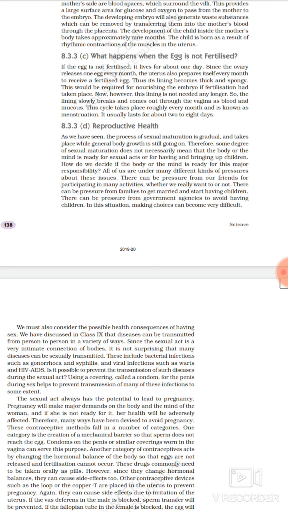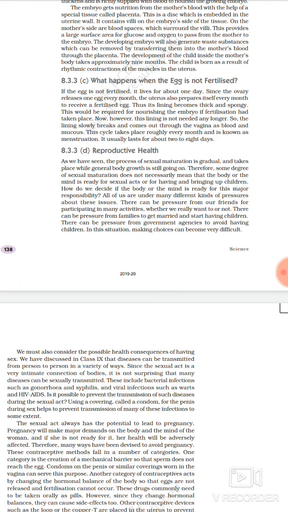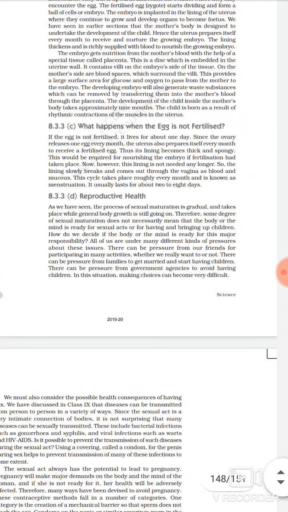As we have already discussed, the uterus also prepares itself; it becomes thick, spongy and filled with a rich supply of blood. And if it does not receive a fertilized egg, then it has to remove all the preparations. Then the uterus has to remove that particular blood which is getting filled inside it, along with the unfertilized egg, every month. So that is called menstrual bleeding, and it lasts from 3 to 5 days. That is called menstrual bleeding if the uterus does not receive a fertilized egg, and it is a usual process because it may not receive the fertilized egg every time.